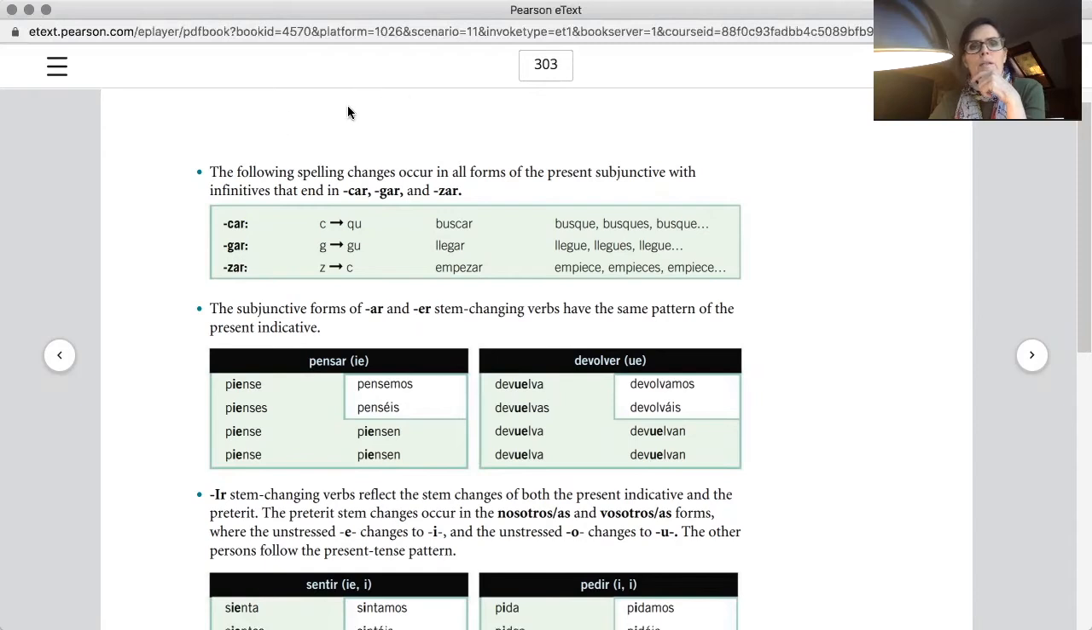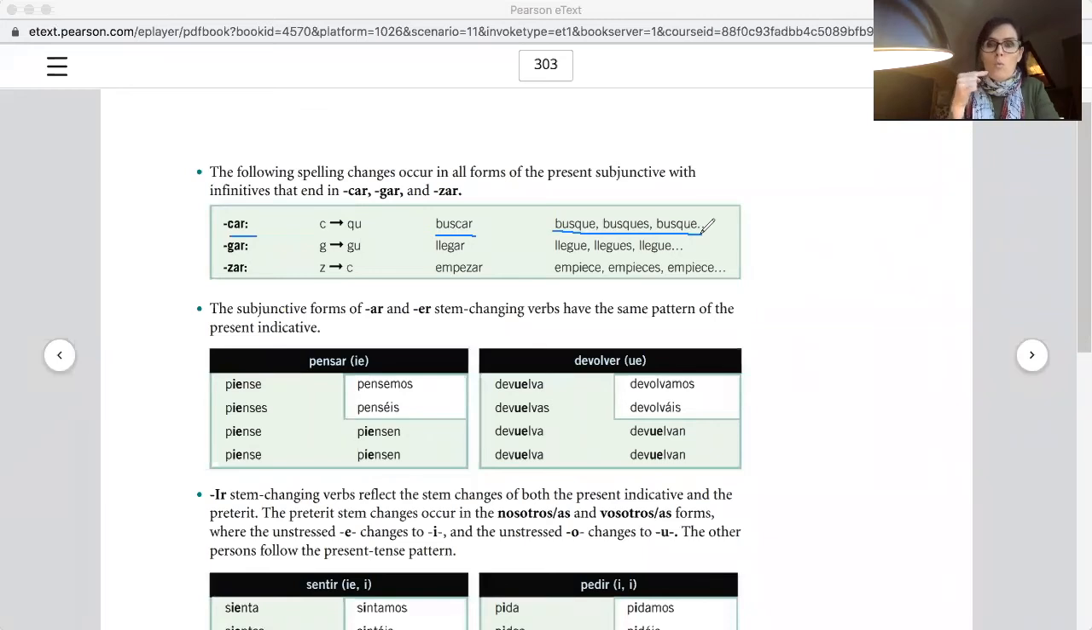This part here shows you some of the spelling changes, and it has a little bit to do with what I was typing before of the e, i, a, o, u. Here we have verbs like buscar, ending in car. Notice, buscar, so I do k. The reason for the spelling changes is that whatever sound you have in the infinitive, ka in buscar, you need to keep it all along in the conjugation.